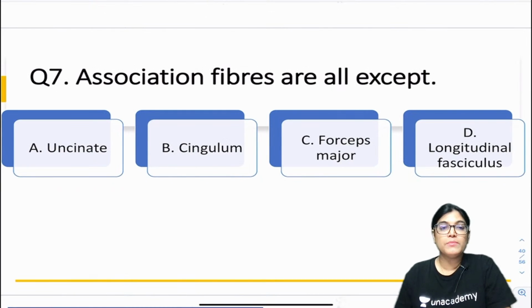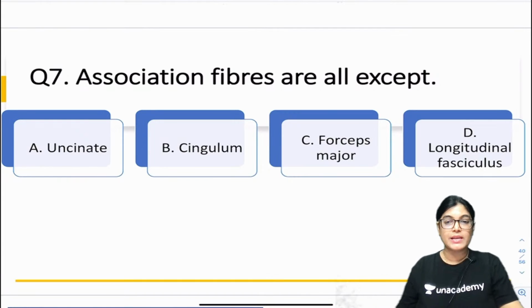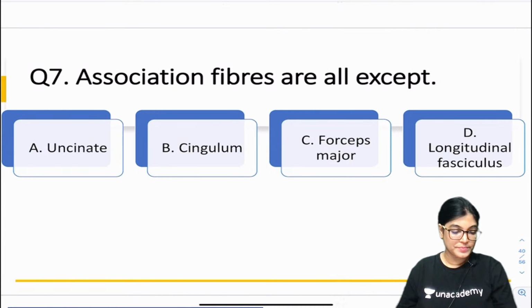Question number 7: all of the following are association fibers except: A, uncinate; B, cingulum; C, forceps major; D, longitudinal fasciculus. Question number 7, association fibers are all except. Mark your answers.